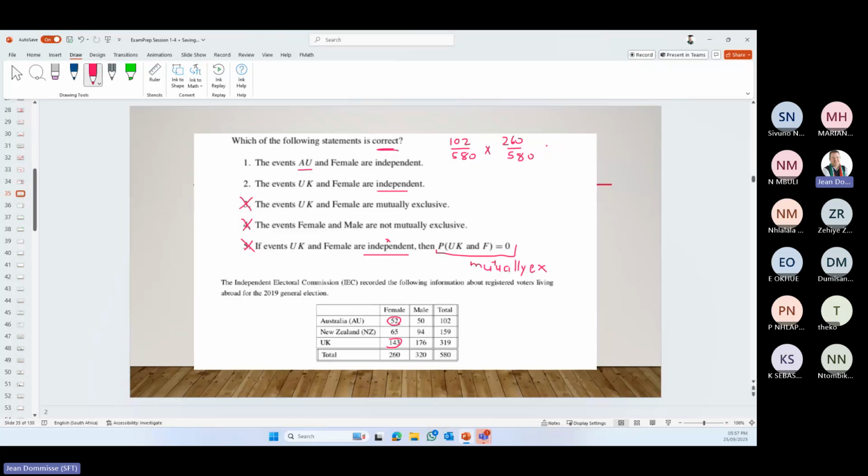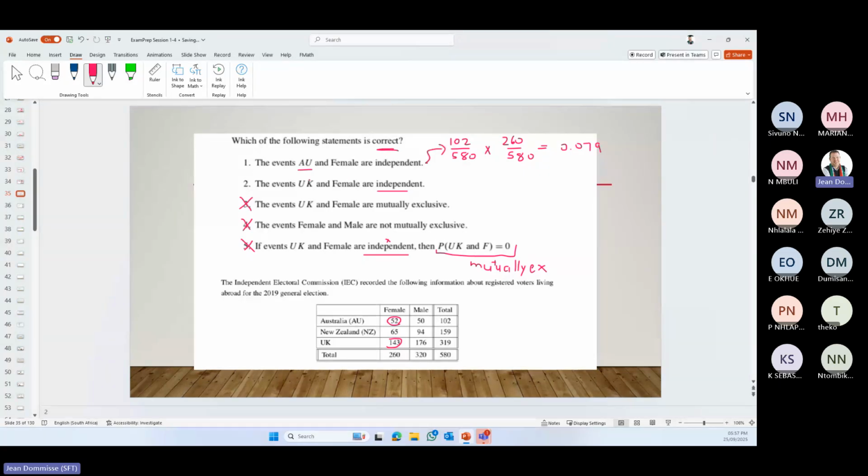Let's see what that answer is. 102 divided by 580 times 260 divided by 580. I get, let's round it off, 0.079.